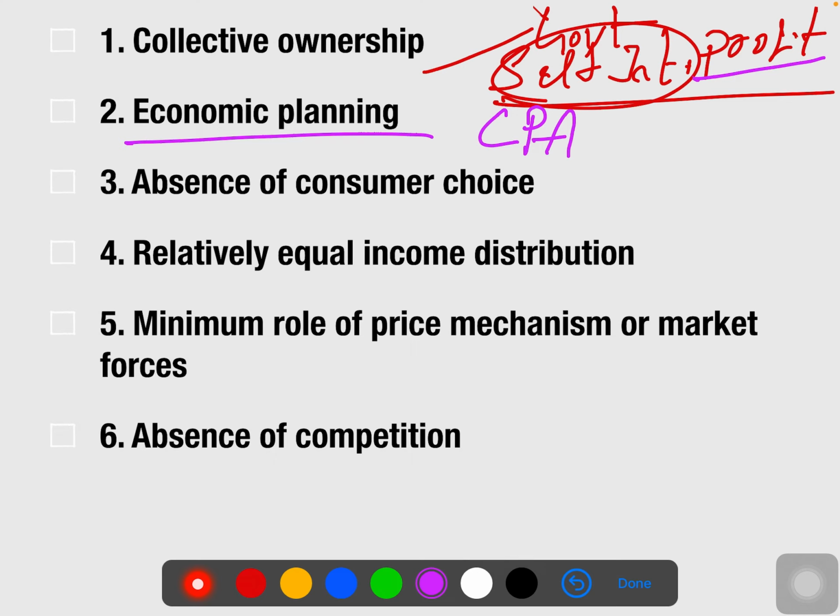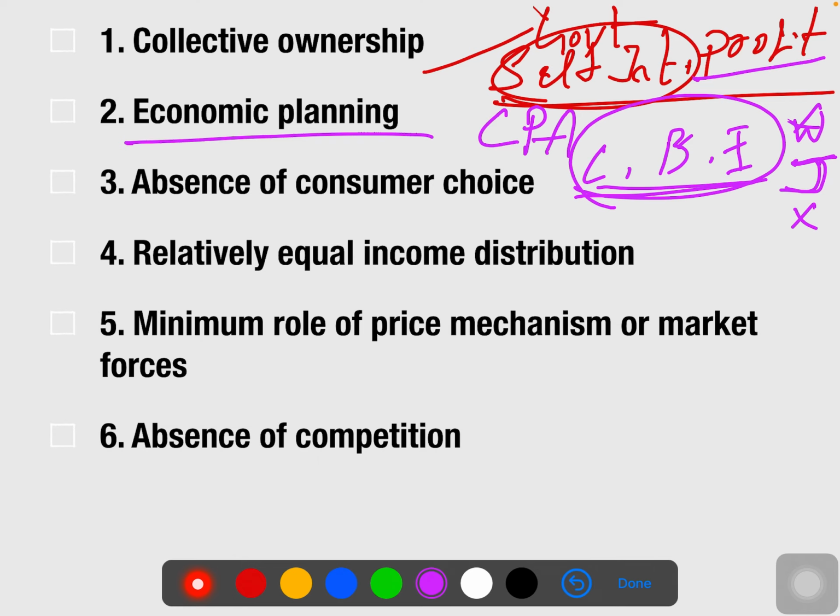For example, the government is producing chocolates, biscuits and ice cream. They can choose among these three: chocolates, biscuits or ice cream. If instead they want watches, or instead they want juice, that cannot be produced. So they have to pick from these three only. That's the reason why it says absence of consumer choice.